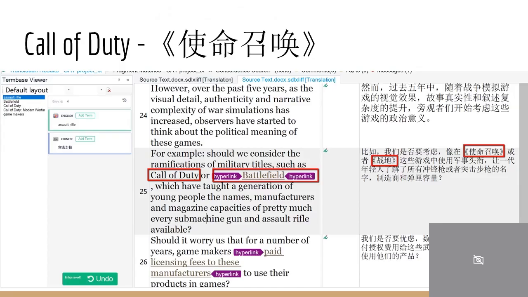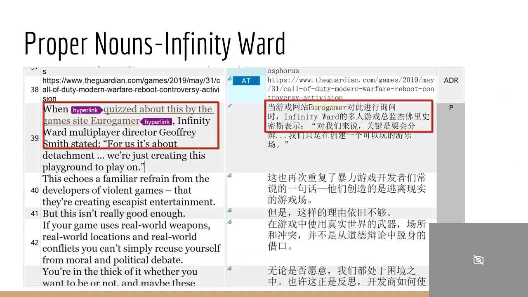Another problem we have is that before we started our translation process, we forgot to establish a style guide. So after we did our translation, something like Call of Duty, which is the name of a game, when it's being translated into Chinese, we should add quotation marks here, but some of the translators use different approaches and strategies, so it will cause an inconsistency. Same issue with proper nouns, like some of the names of game companies and websites may not have a proper Chinese translation, so we need to decide if we should leave the English here or create some translation ourselves.